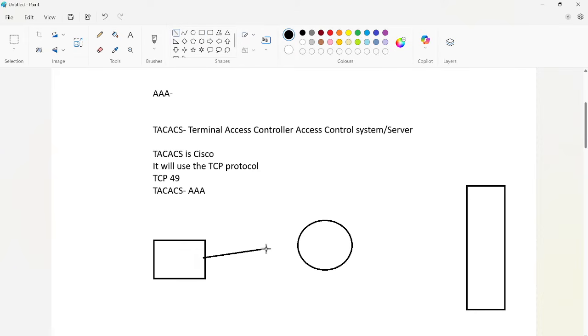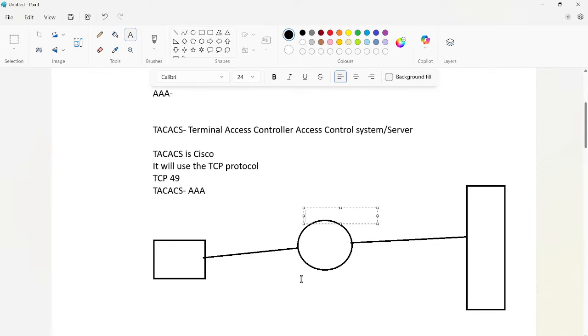Actually, yesterday we discussed RADIUS, right? In RADIUS also, whatever routers we have configured here will be called clients, or network access devices, or network access servers. We will be calling them by all these terms: a client, a network access device, or a network access server as well.